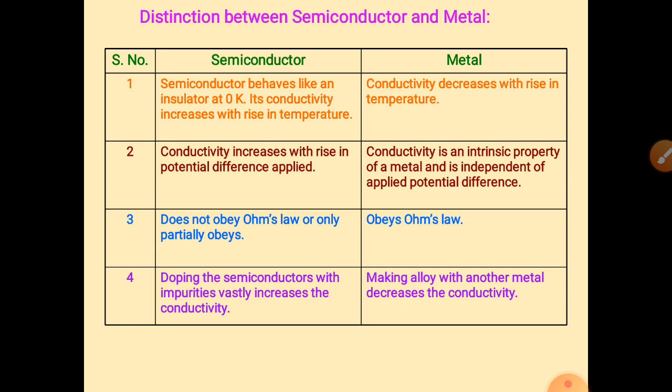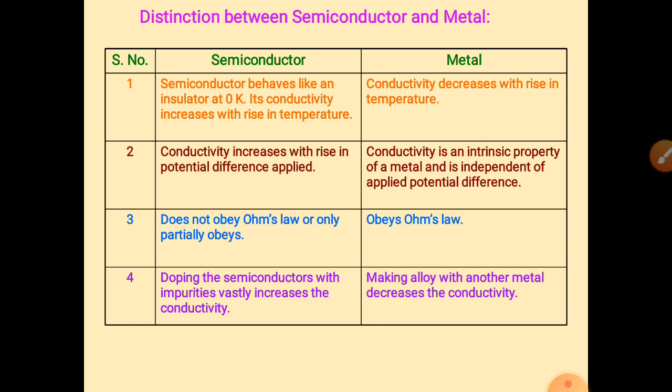Conductivity increases with a rise in applied potential difference. Conductivity is an intrinsic property of a metal and it is independent of applied potential difference in metal. So in a semiconductor, by applying potential difference we can increase conductivity. How?